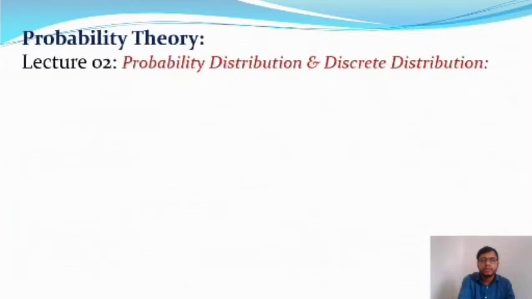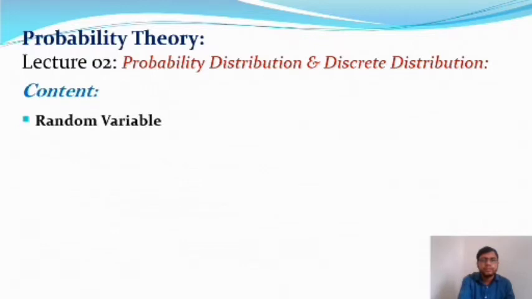So today we are going to discuss probability distributions and discrete distribution functions. This is my second lecture on probability theory. Here is the content of today's lecture.